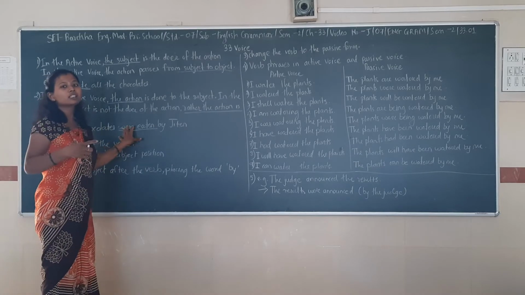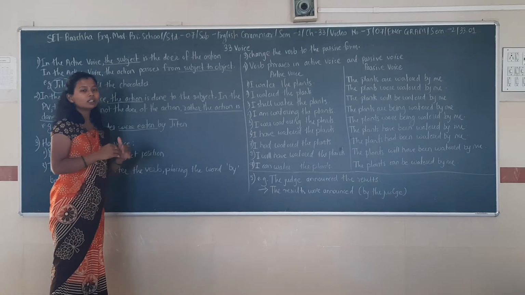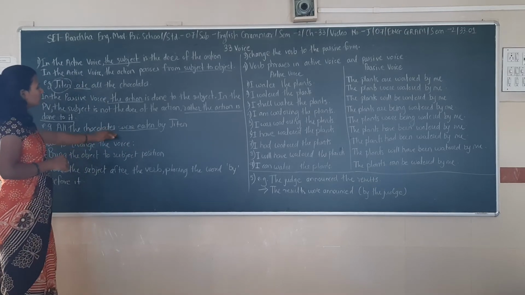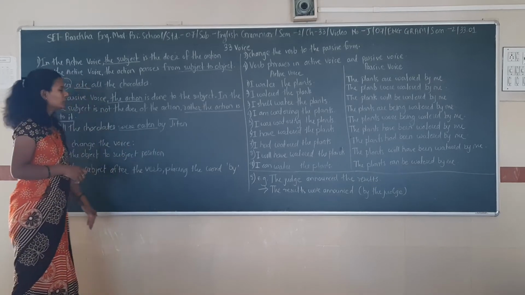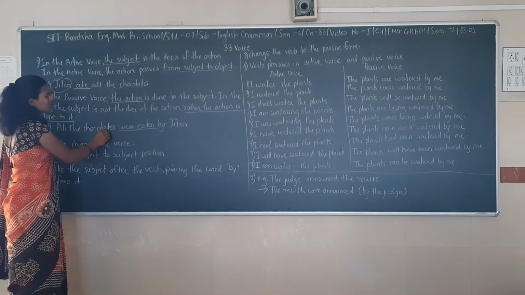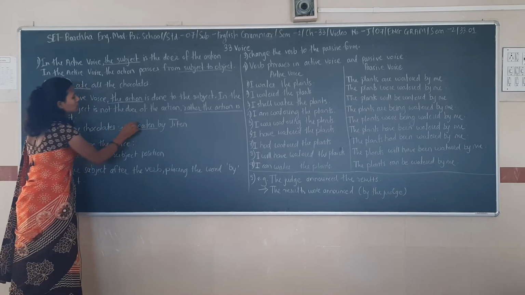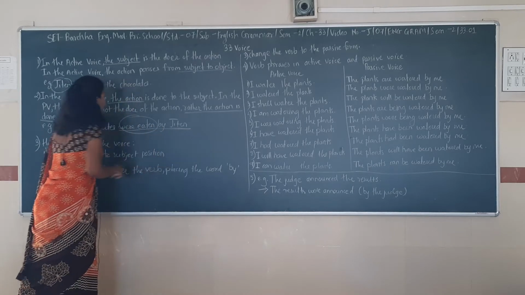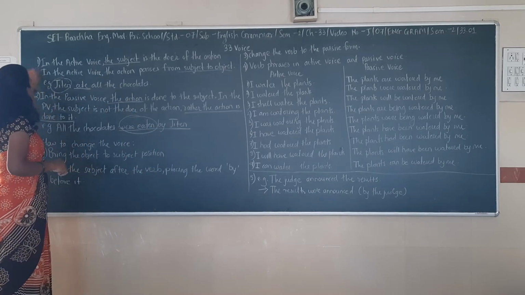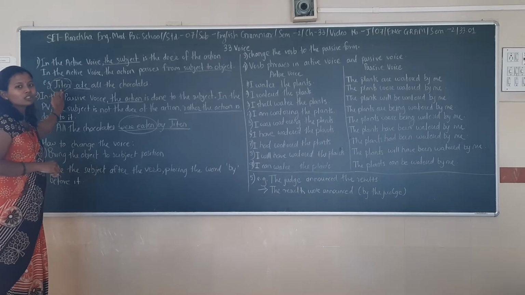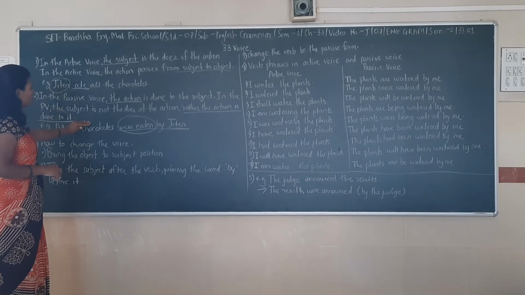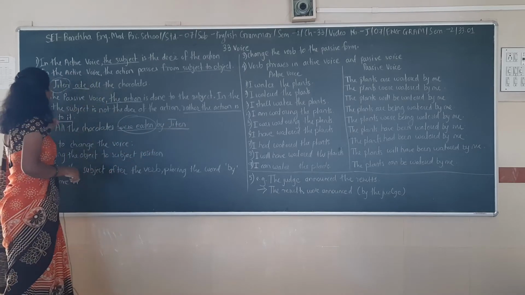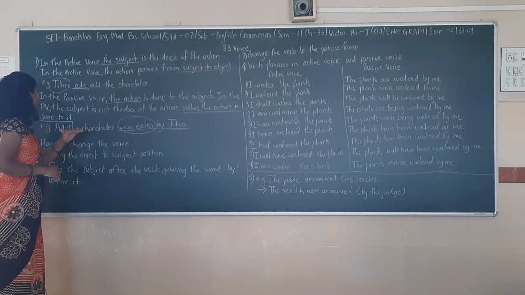What action is done by the doer, by the subject? See the example. All the chocolates were eaten by Jiten. In this sentence, what is the action? Were eaten. By whom? By Jiten. So in active voice, the subject comes first. In passive voice, the subject should be at the last. First should be your object.